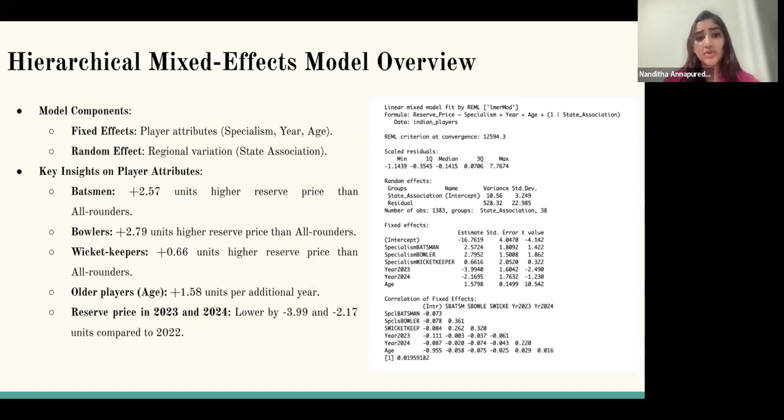We found that player attributes significantly influence reserve prices, with bowlers and batsmen commanding the highest premiums. Age also positively correlates with reserve prices, while players in 2023 and 2024 were valued lower compared to the baseline year of 2022.